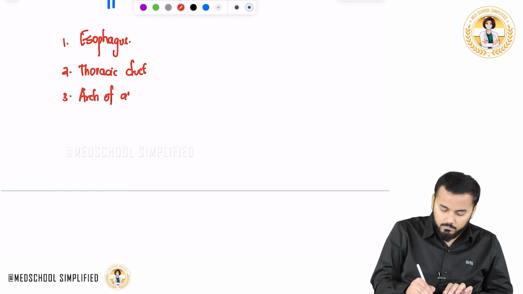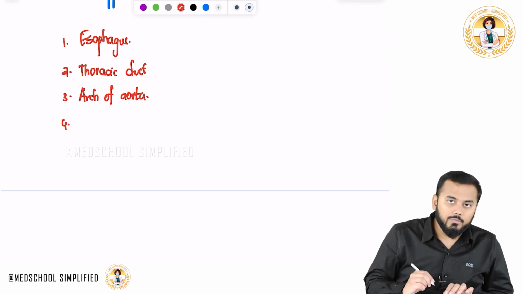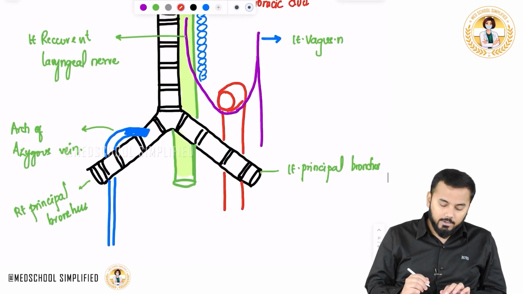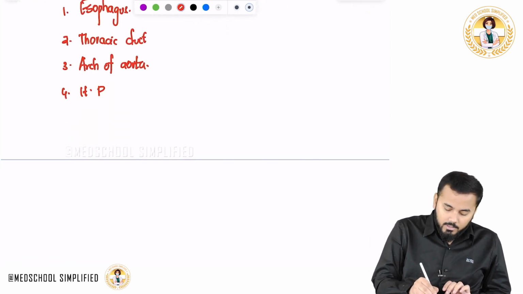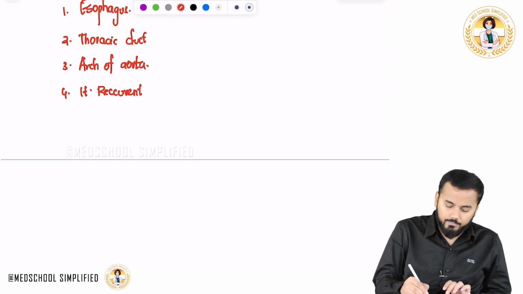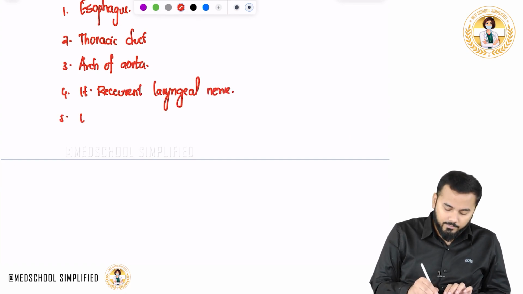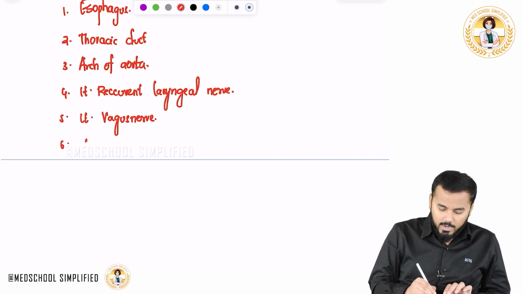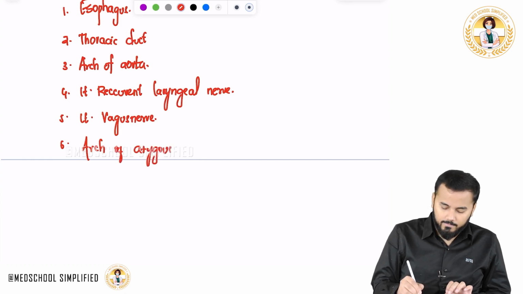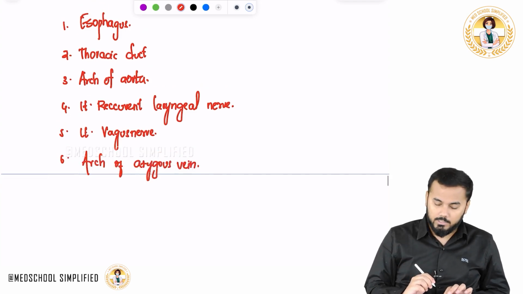And surrounding this arch of aorta, what is the nerve you have? The recurrent laryngeal nerve. Is that the right or the left? We have the left recurrent laryngeal nerve. So the fourth is the left recurrent laryngeal nerve. The fifth important thing is your left vagus nerve. The sixth important thing you have is the arch of azygos vein.